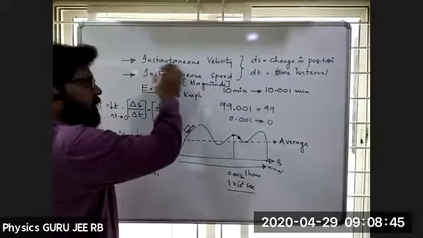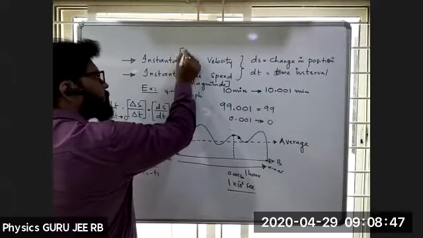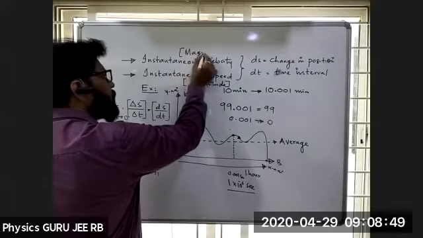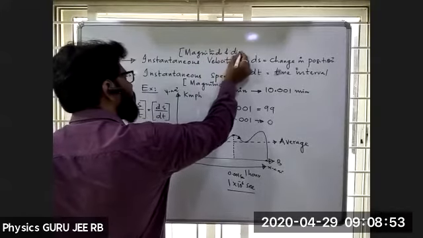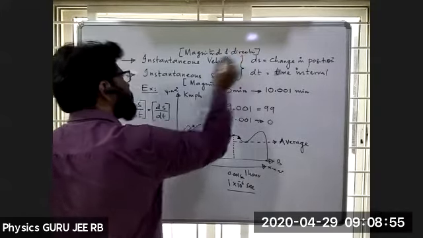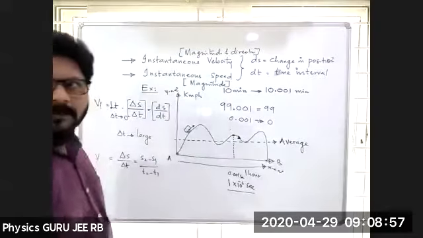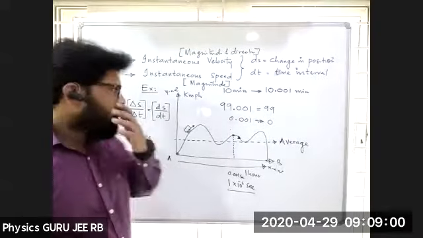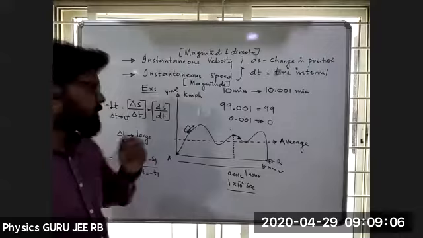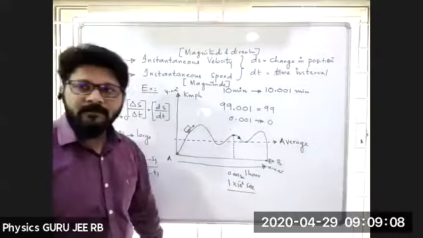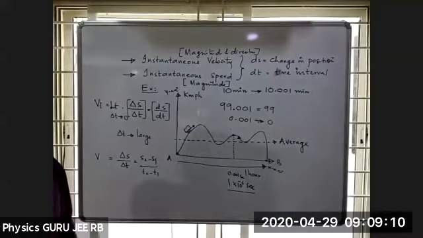Now, if I take both magnitude and direction, then it is instantaneous velocity. Okay. So how to represent instantaneous speed? Just remove the limit. That's all. Fine. Is it clear?